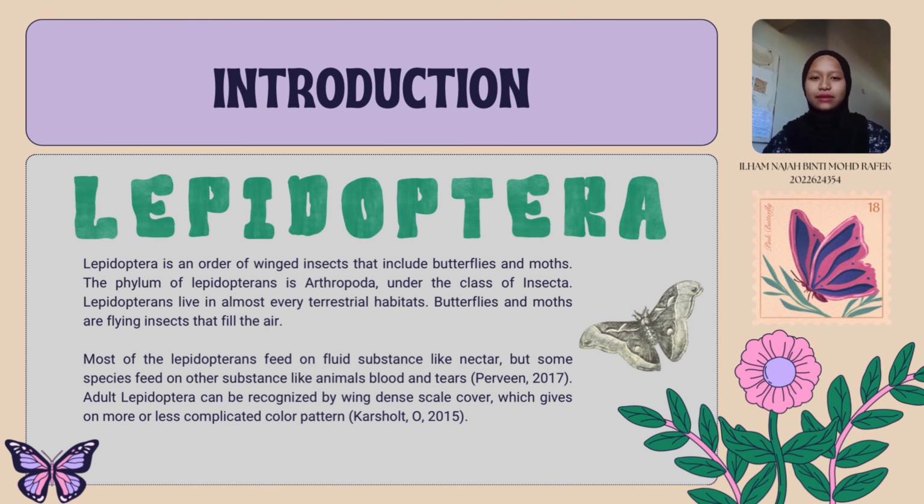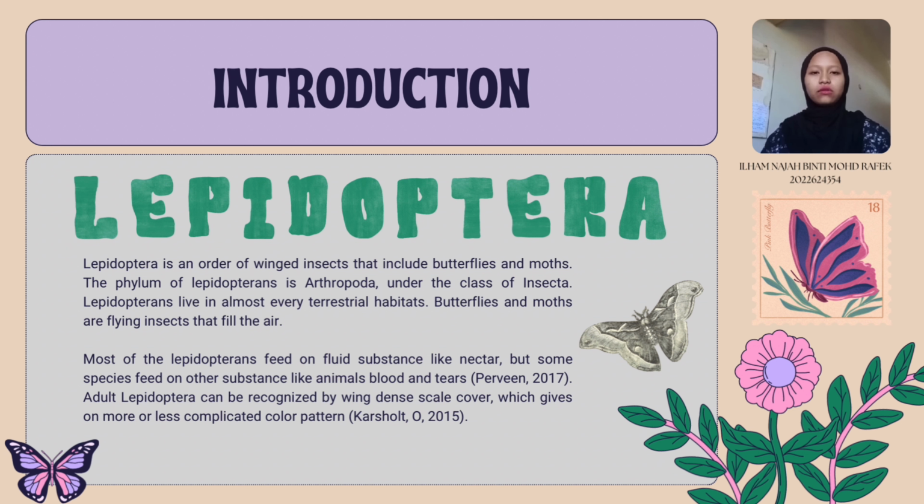Introduction. Lepidoptera is an order of winged insects including butterflies and moths. There are more than 120,000 species of Lepidoptera recorded. The word Lepidoptera comes from the Latin word equivalent to lepido and from the ancient Greek words lepis and pteron. Therefore, it stands for insect with scaly wings.